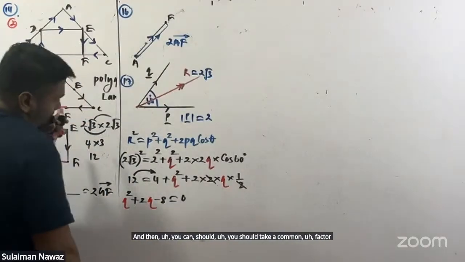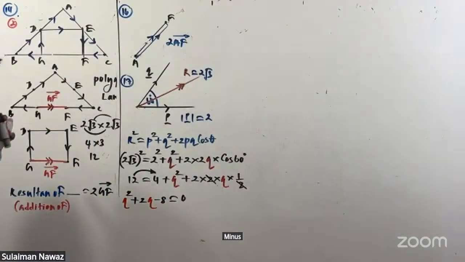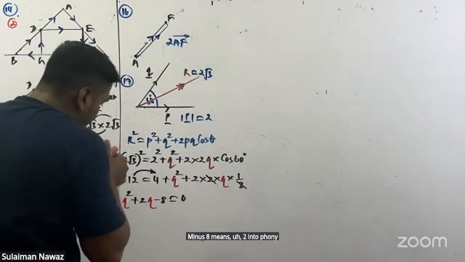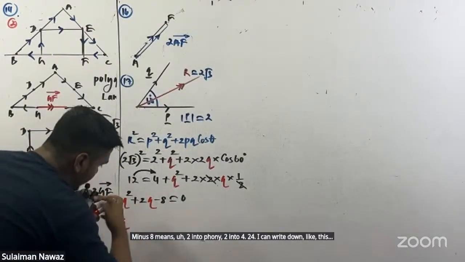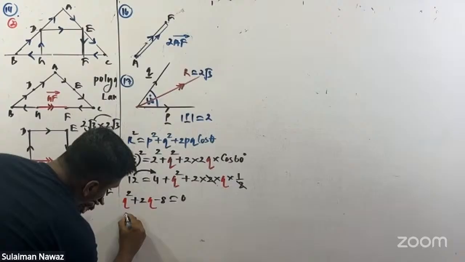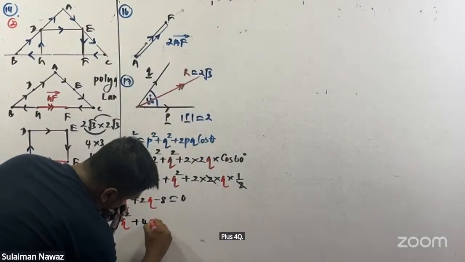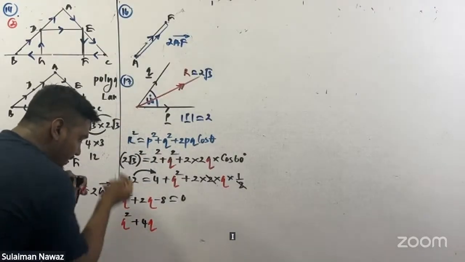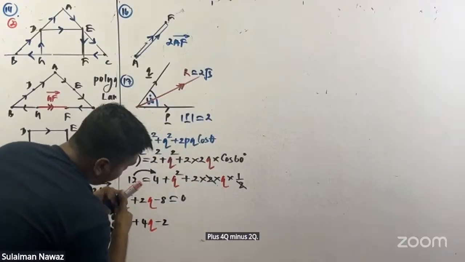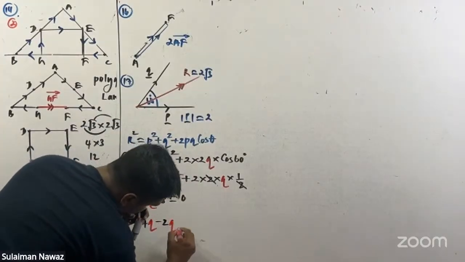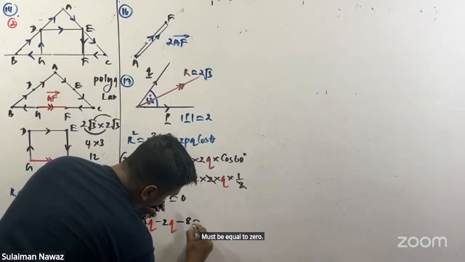What we can do, we can consider minus 8. Minus 8 means 2 into 4. I can write it down like this: q squared plus 4q minus 2q minus 8 must be equal to 0. I am not explaining what I have done here. This is O level knowledge.